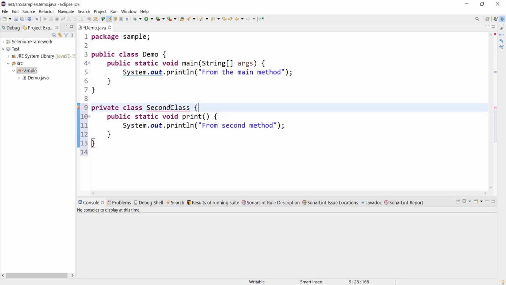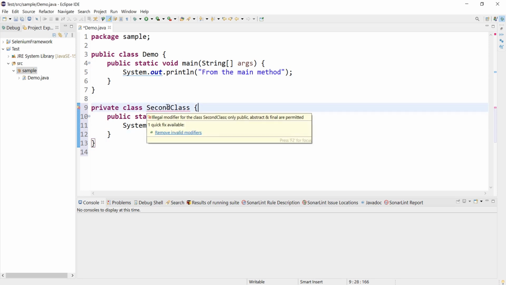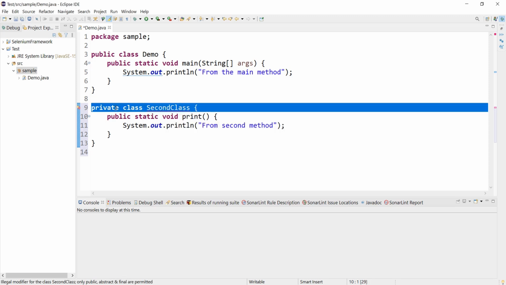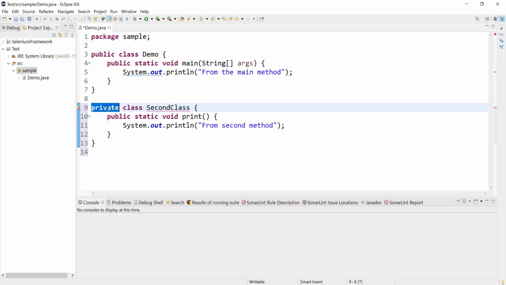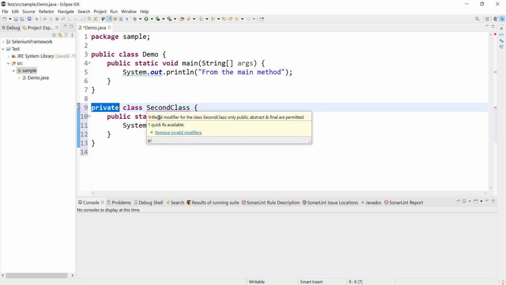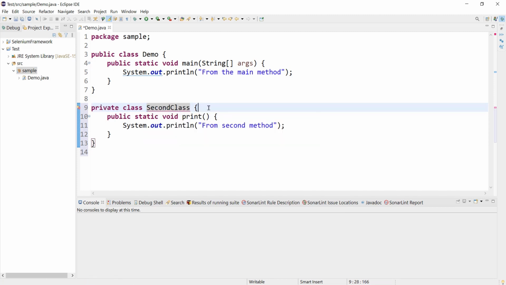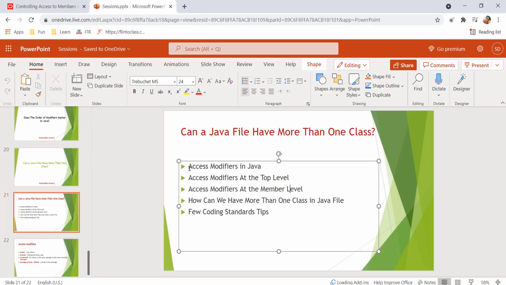So we have to understand what other possibilities we can have. If you talk about access modifiers, I'll come to that, but abstract and final are not access modifiers. These are modifiers for some other purpose. But public is an access modifier. We can't declare SecondClass as public, and we also can't declare it as private because it says illegal modifier. Private is not allowed over here. That's why I mentioned we need to understand what the access modifiers in Java are and what the access modifiers available at the top level are.